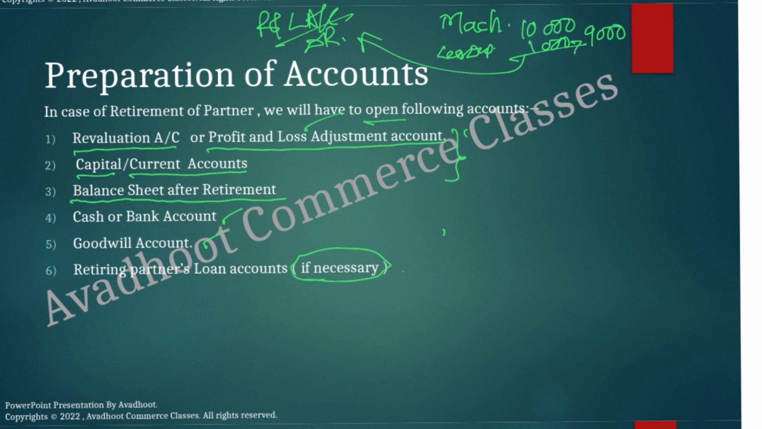After doing this adjustment, before that, it is necessary that we transfer the general reserve or accumulated profit to the partners' capital accounts or current accounts in their old profit sharing ratio. In case of accumulated losses, if any, they are to be debited to the partners' capital accounts in their old profit sharing ratio. In other words, the general reserve given is to be taken to the partners' capital or current account, credit side, in their old profit sharing ratio.